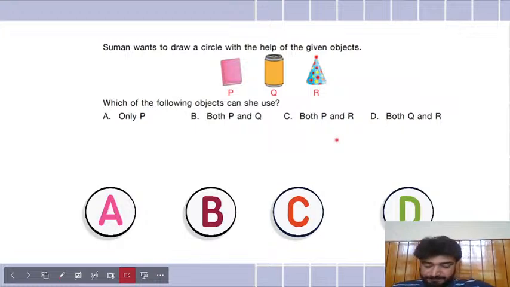Saina is saying D. Arohi is saying D. Swadhin is saying D. Arya is saying D. Lavanya is saying C. But C means a book and a birthday cap. But you can draw a circle by outlining a can, isn't it? A tin, a can of juice. You can outline it and form a circle, isn't it? So you guys tell me.